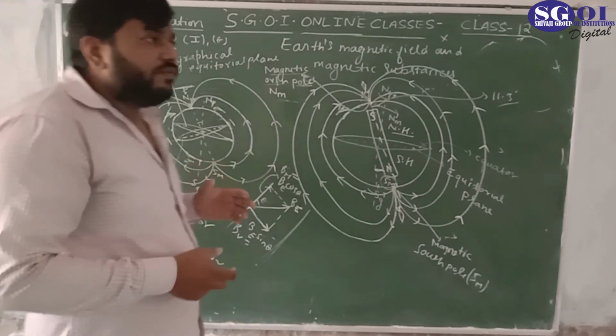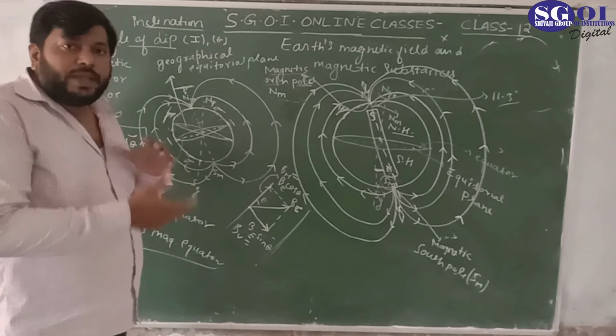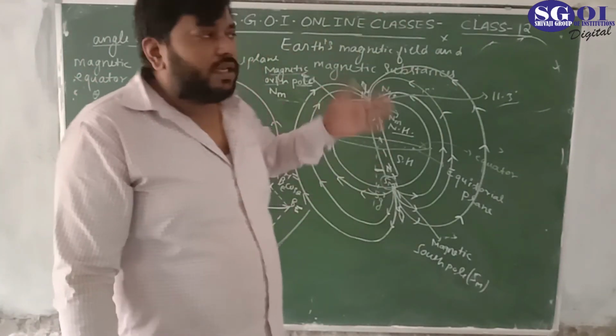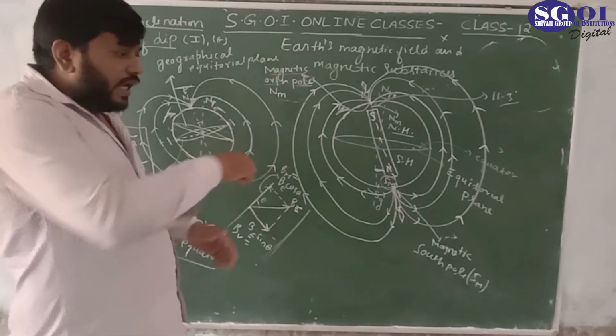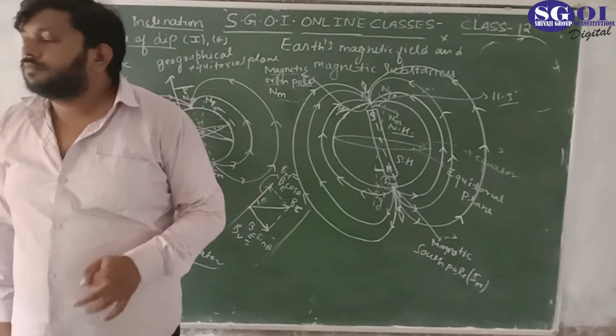That is the reason we couldn't use the compass for finding the dip angle. We have to take a dip needle which can rotate in a vertical plane, because a compass is taken horizontal and it deviates only in a horizontal plane.